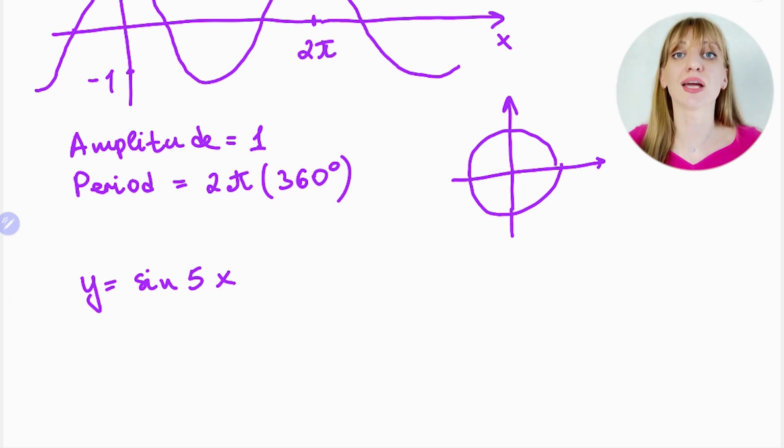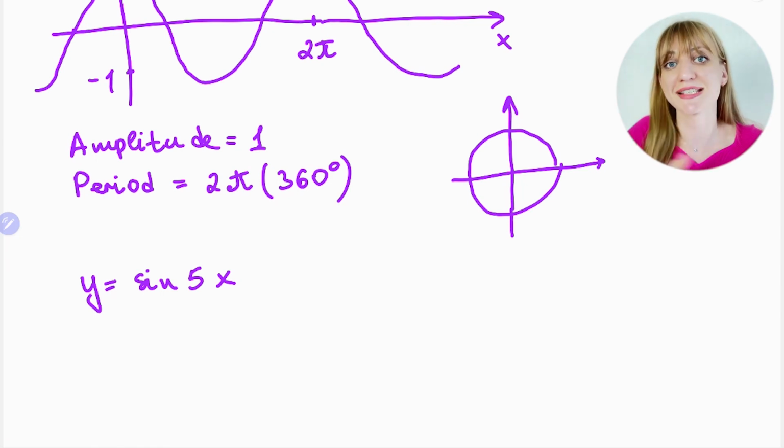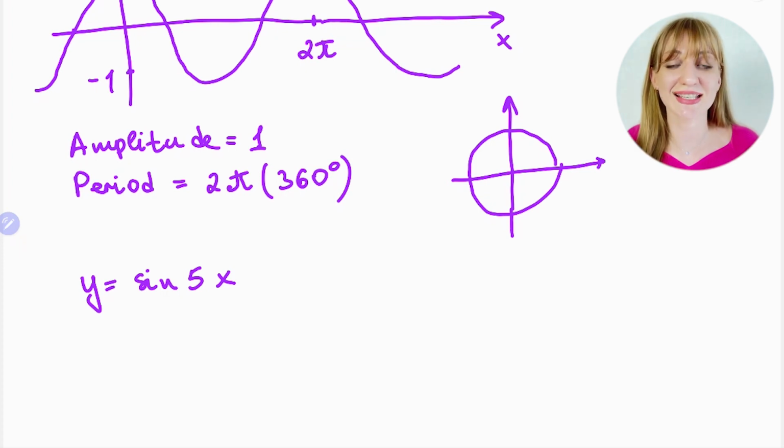In my course I always explain where the logic comes from. It's not just rules, everything is logical, and if you understand, it's much easier. If you see sine 5x and you know about transformations of functions, you know that the 5 relates to x, so it's a horizontal change, either compression or stretch. If it's 5x, then it's a compression.